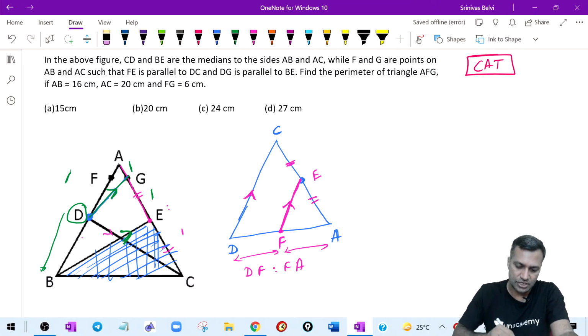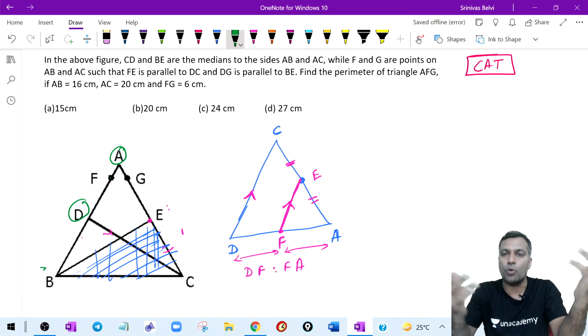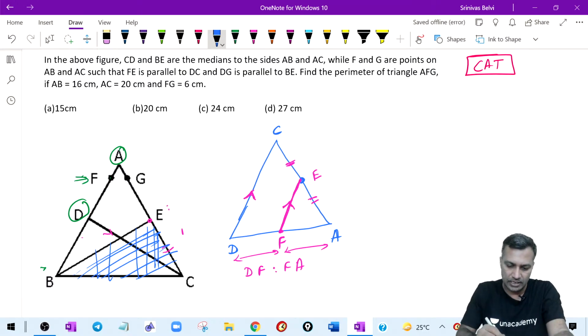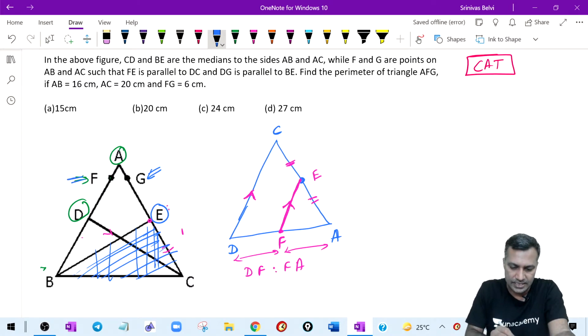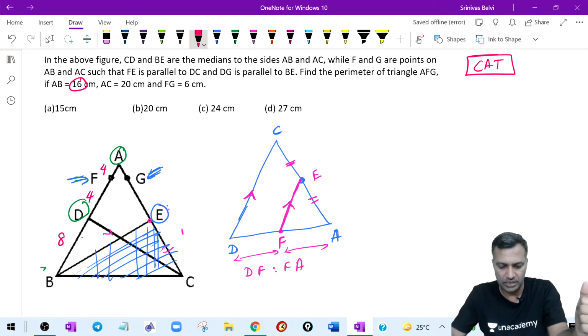Fair enough. So having understood this, put the numbers in perspective. You understood that F is technically the midpoint of AD. Similarly, G is the midpoint of AE, courtesy of the basic proportionality theorem. Technically you are trying to say that F is the midpoint of AD, G is the midpoint of AE. Nothing but the length of AF is 1/4 of 16, which becomes 4, because this is 4 units, this is 4 units, and this becomes 8 units because D is the median.